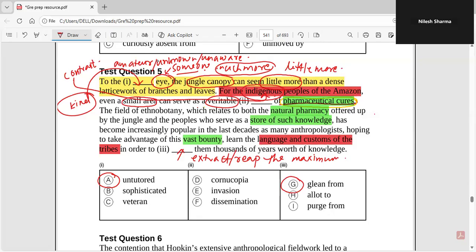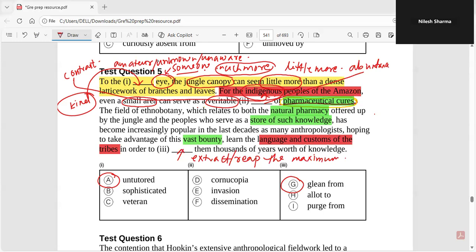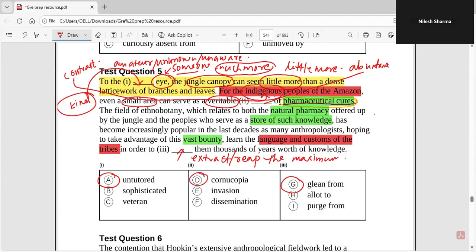Then look at the second blank. Of course, the word for the second blank has to be something which means abundance. Isn't that so? How do we get to know that? If you connect the parts in green: pharmaceutical cures, natural pharmacy, store of such knowledge, vast bounty. And hence the answer should be cornucopia. That's clear, Nilesh?